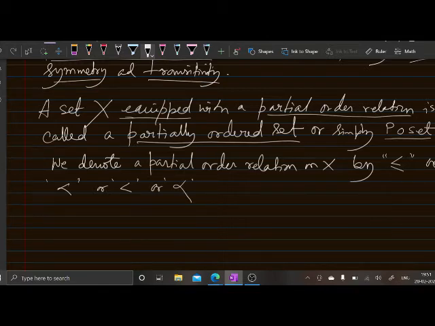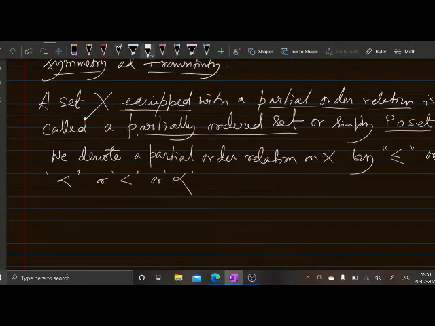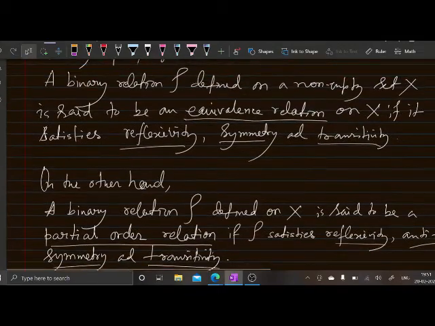So these are all symbols that we are using to define a partial order relation, to distinguish this relation from the equivalence one.